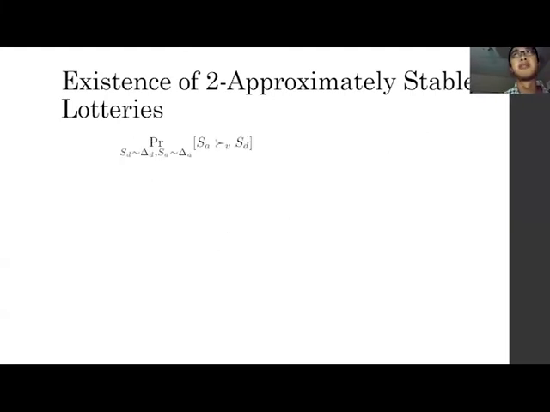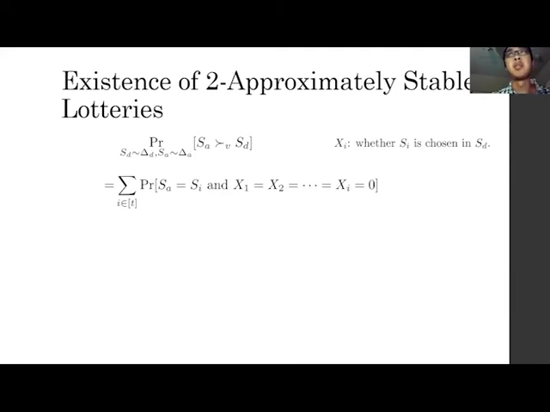So here's the proof. We write xi to denote whether Si is chosen in the defending strategy SD. So the probability that a voter prefers SA to SD equals the sum over i of the probability that the attacking strategy is just Si, and all the better defending strategies aren't selected.